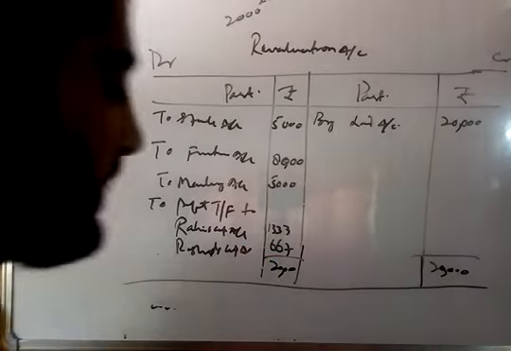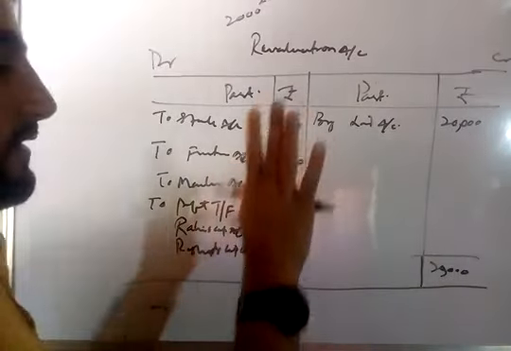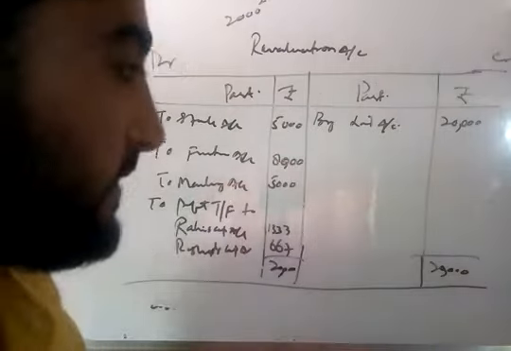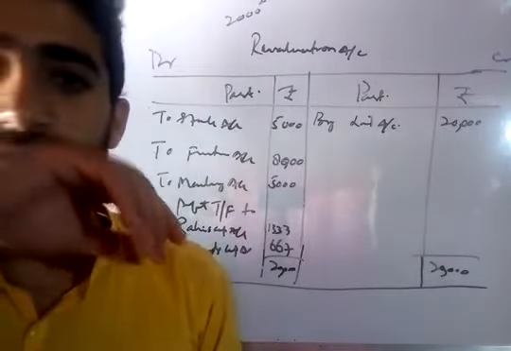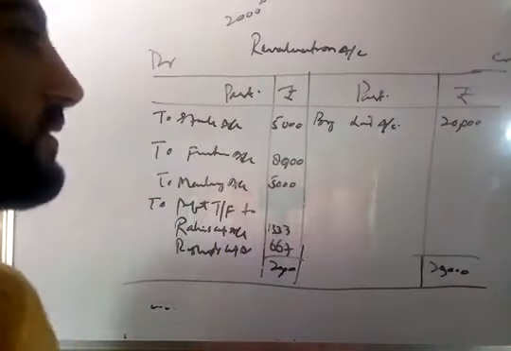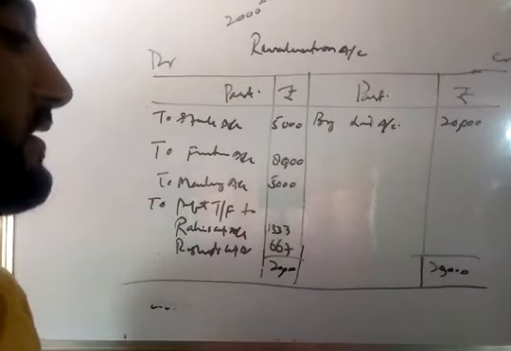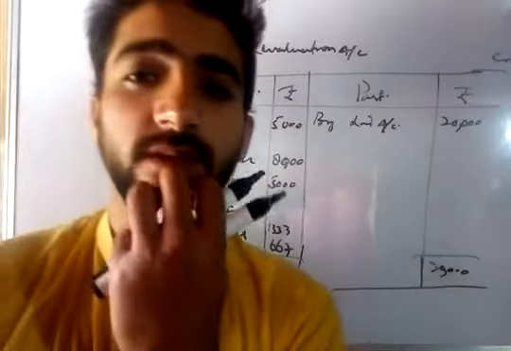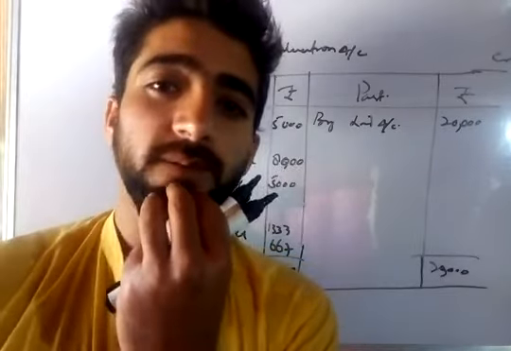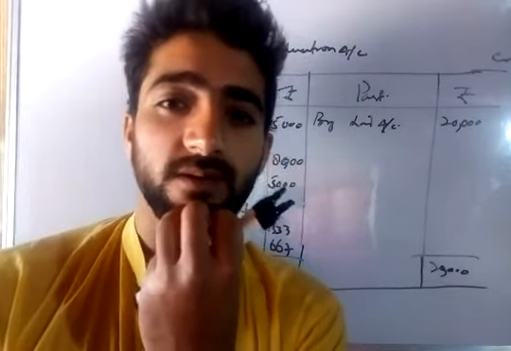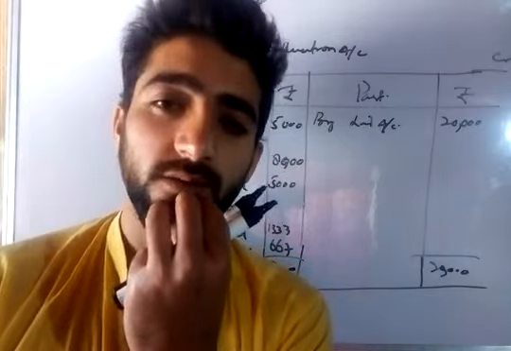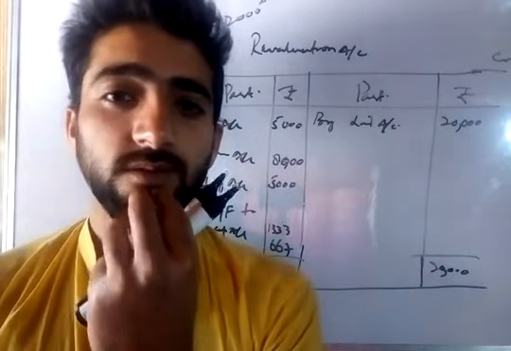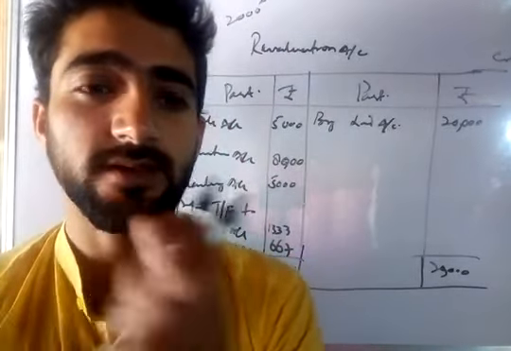So you know that we prepared the revaluation account, and we distributed the profit on revaluation among the old partners in the old ratio according to the rule. Now the next step according to the procedure will be to prepare the partners' capital accounts, including the new partner's capital account. So in the next part we will be discussing that, inshallah.